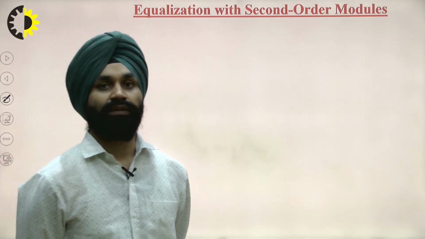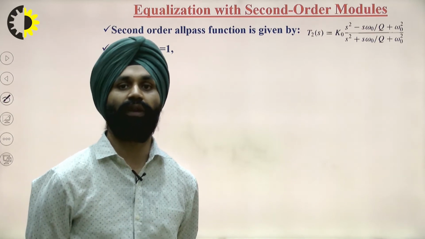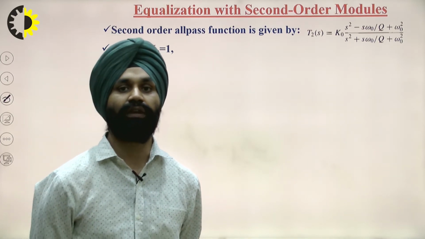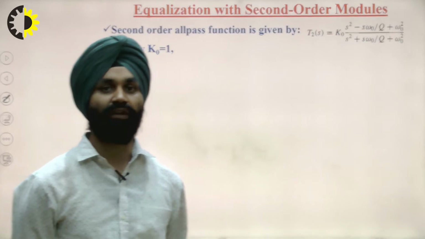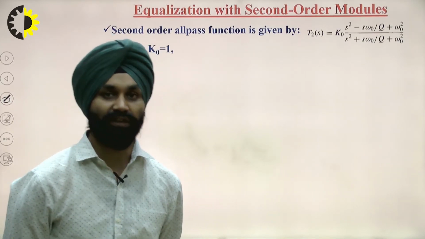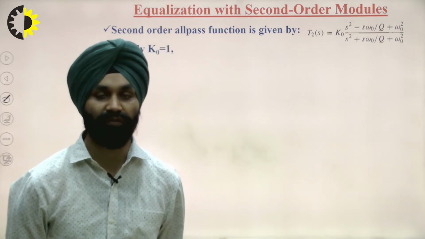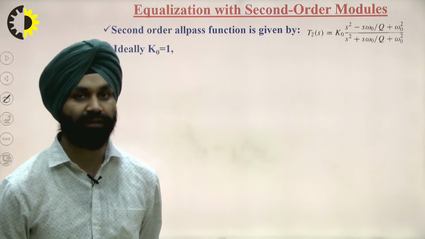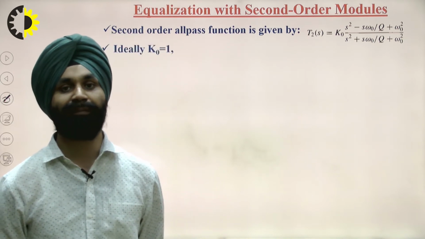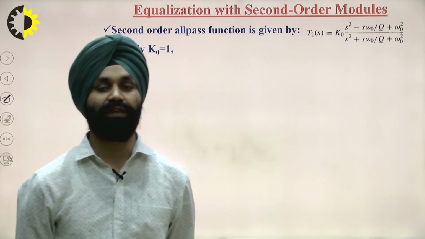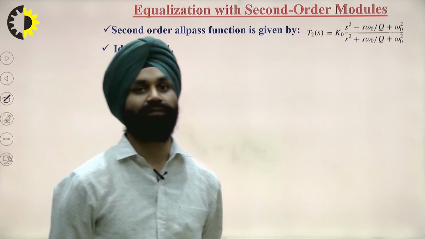So we have the second order module also. Similar pattern. First of all, we will find out the transfer function of the second order filter. From there we will find out the phase. From the phase we will find out the delay, and then we will draw the curves for the delay. These curves are good to have because we can easily implement graphically. We can find out which curve should be taken, or which curve is fitted for mitigating the delay, which can make the delay constant.